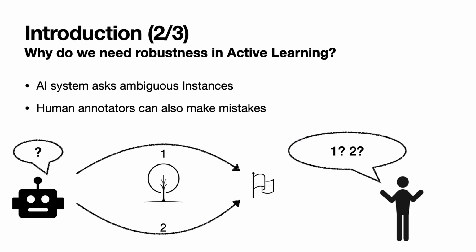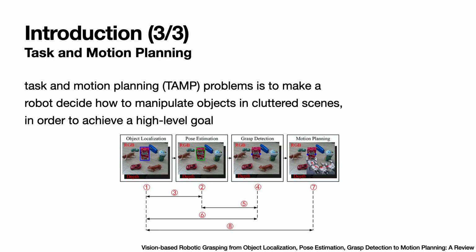So why do we need robustness in active learning? Like in this example, say the robot has to avoid the tree and get to this flag. The robot will become ambiguous about whether to go past 1 or past 2. However, the expert will be uncertain too, resulting in giving noisy labels. So this project combines robust active learning with task and motion planning.